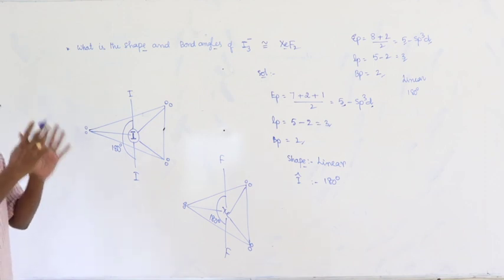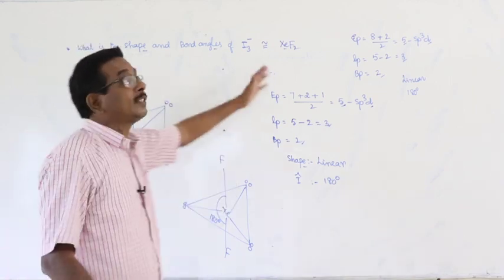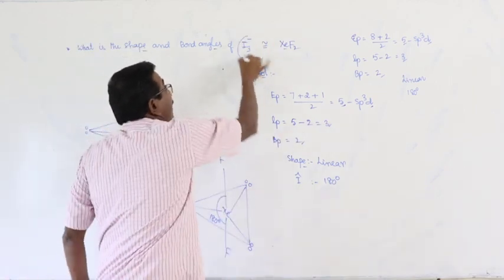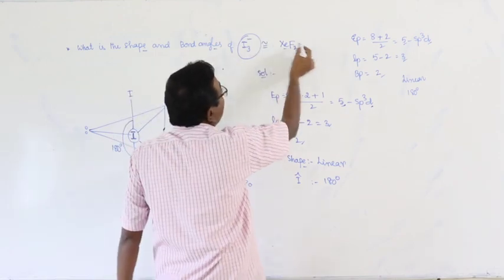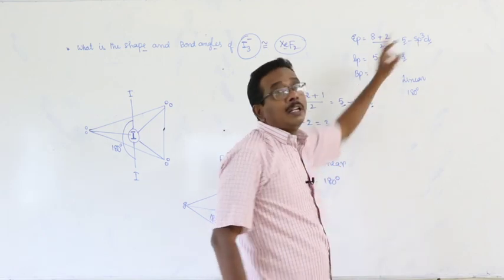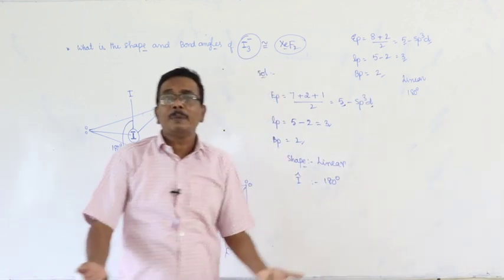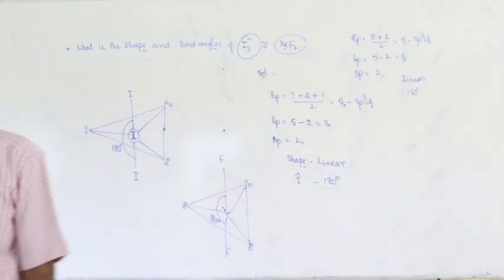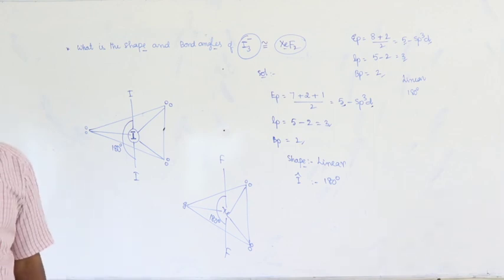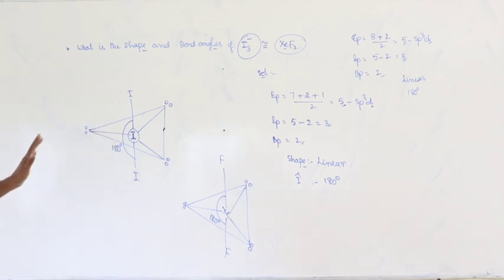So, in each and every example, you have to practice by recollecting the previous examples. If you have thoroughly come across I3 minus, then you can easily apply the same thing to XeF2. Why? Number of electron pairs same, 5, 5. Hybridization same, number of lone pairs same, number of bond pairs same. Automatically the shape of the molecule remains same. Bond angle remains same. This is about the details related to the concept of hybridization and VSEPR theory.